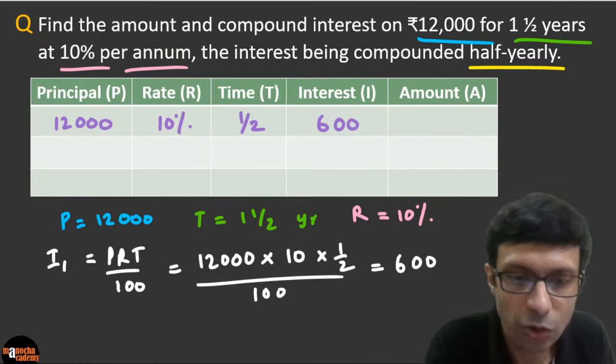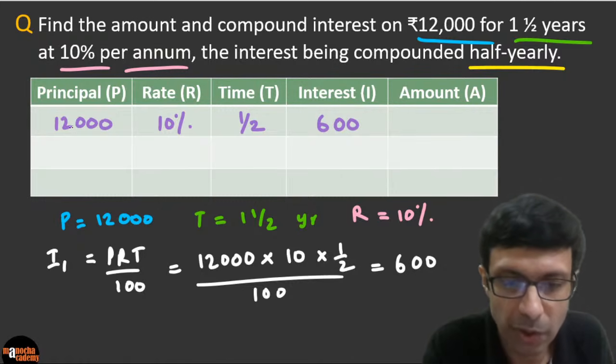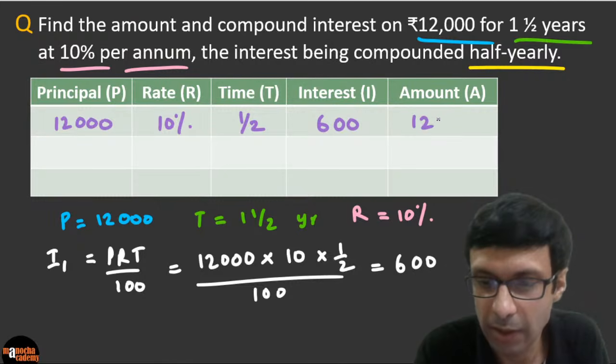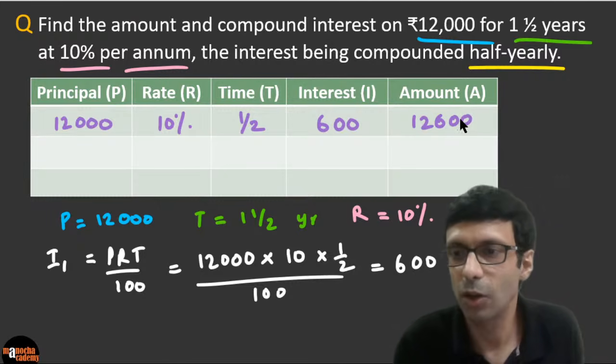So what is the total amount? Just add up the numbers. The principal, right? Principal plus the interest is the amount, right? So 12,600. Fantastic. Awesome, guys.